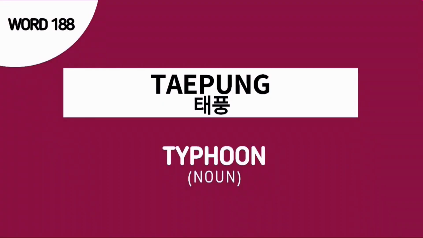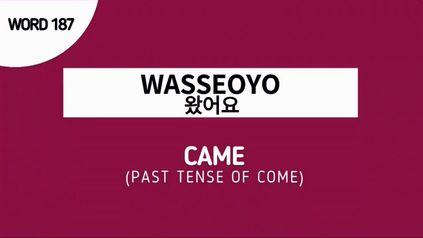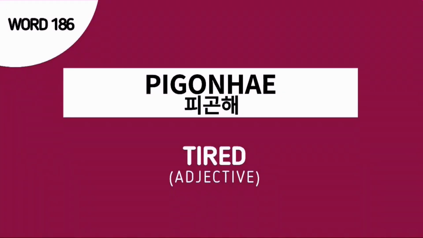Word number 188 is 태풍, which is the Korean noun for typhoon. Word number 187 is 왔어요, which means came. Word number 186 is 피곤해, which means tired.